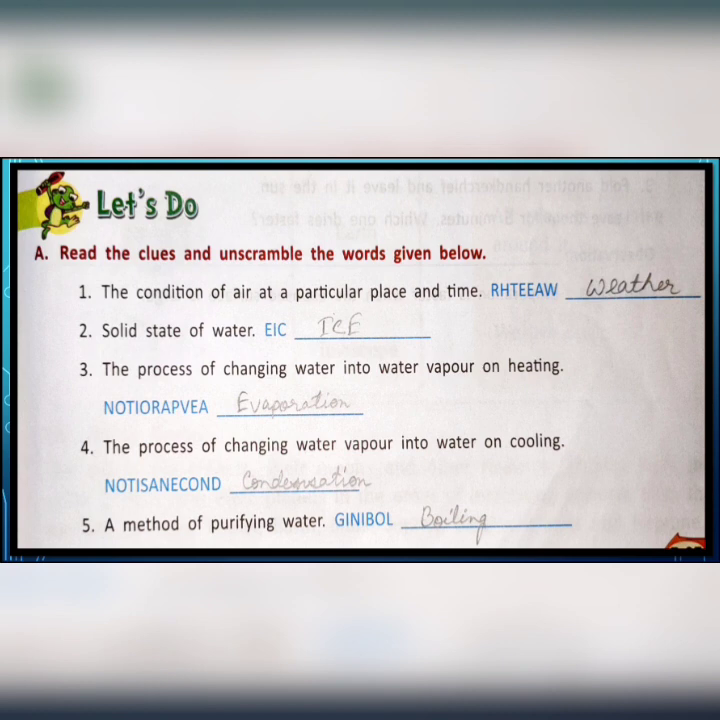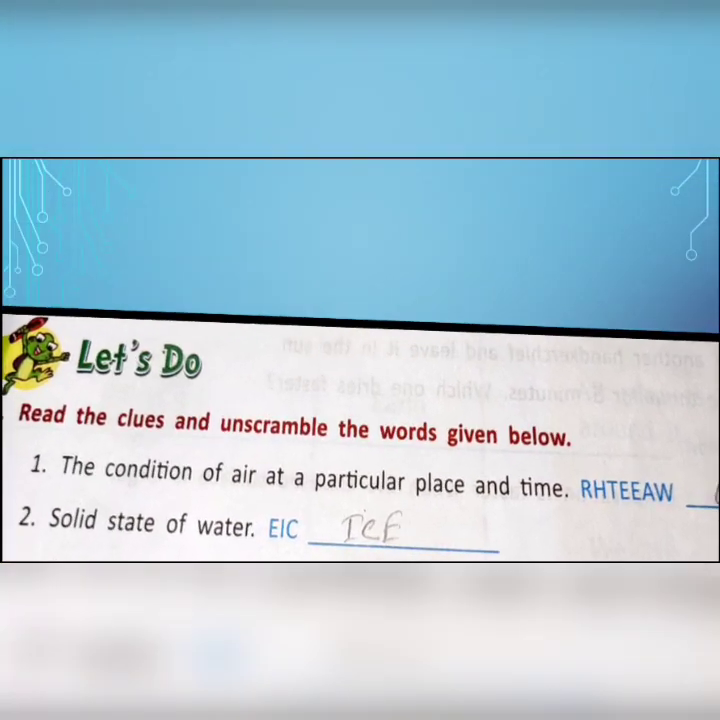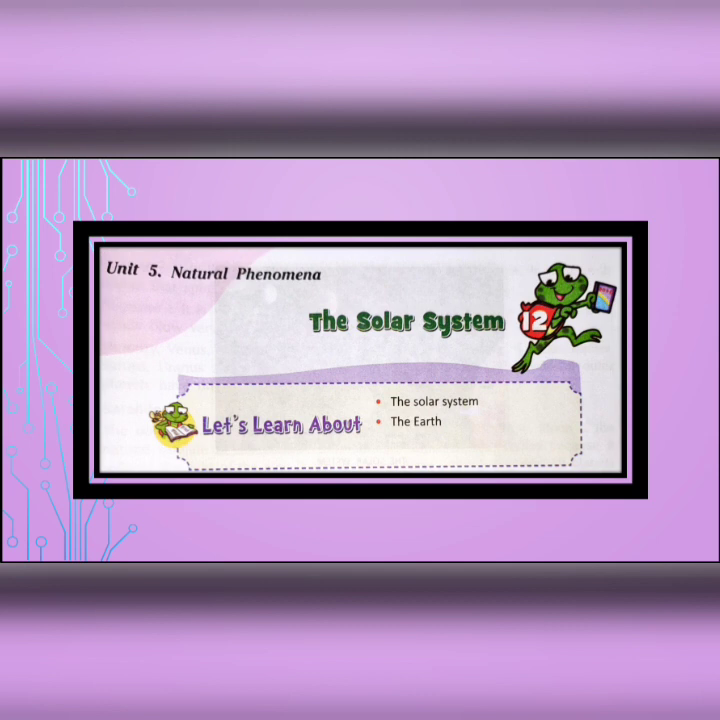So today the discussion of all the question answers of chapter number 11 is over. The answers of question C and D you were asked to write in your classwork copy, and the answer of question A from Let's Do part you have to write in your book using your pencil. With this, we are going to conclude today's class. In our next class, we will start a new chapter. It is chapter number 12, the solar system.